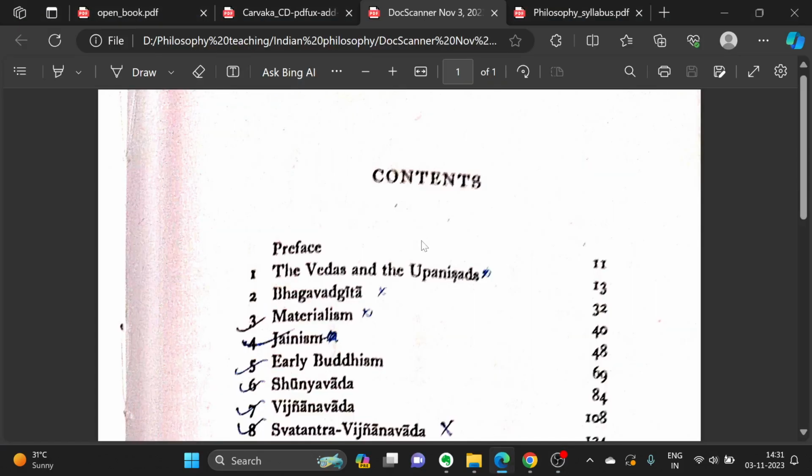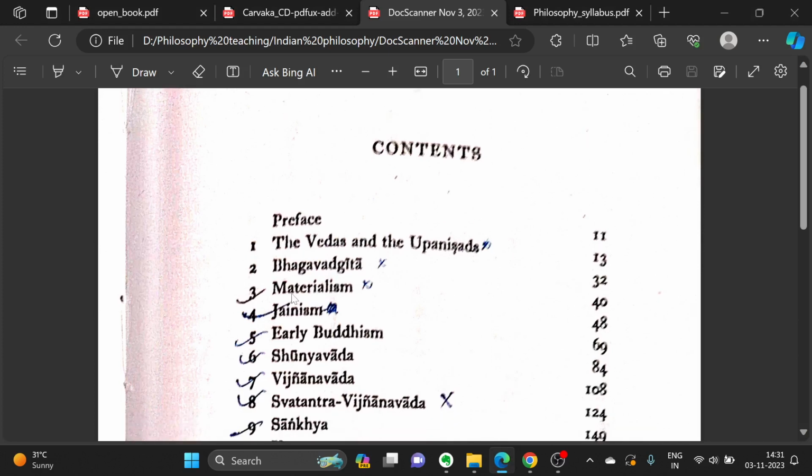Hi everyone. In this lecture, we will start with the chapters of CD Sharma. In the last chapter, we saw some basics about philosophy. We came to know about terms like metaphysics, epistemology, ethics, and from now on, we will see what different schools of Indian philosophy said.